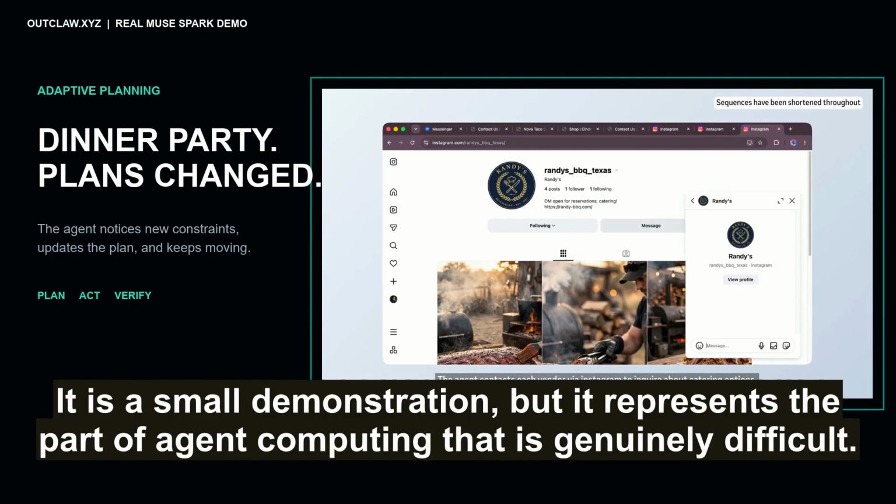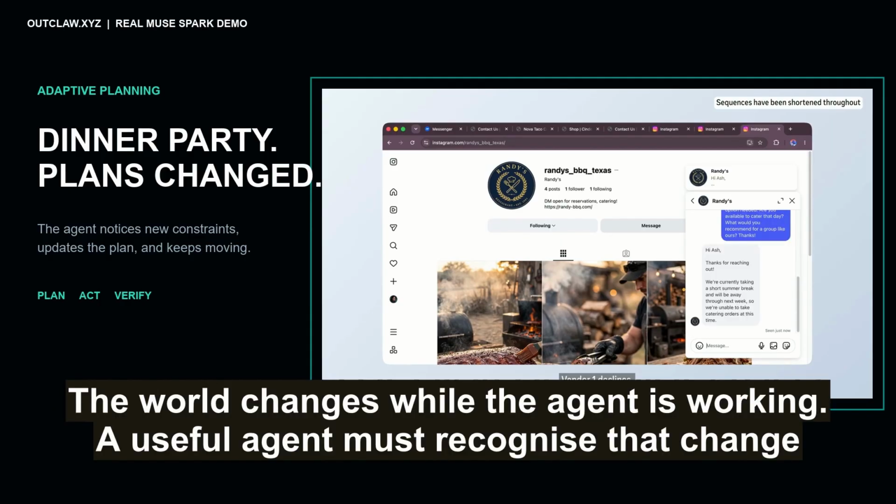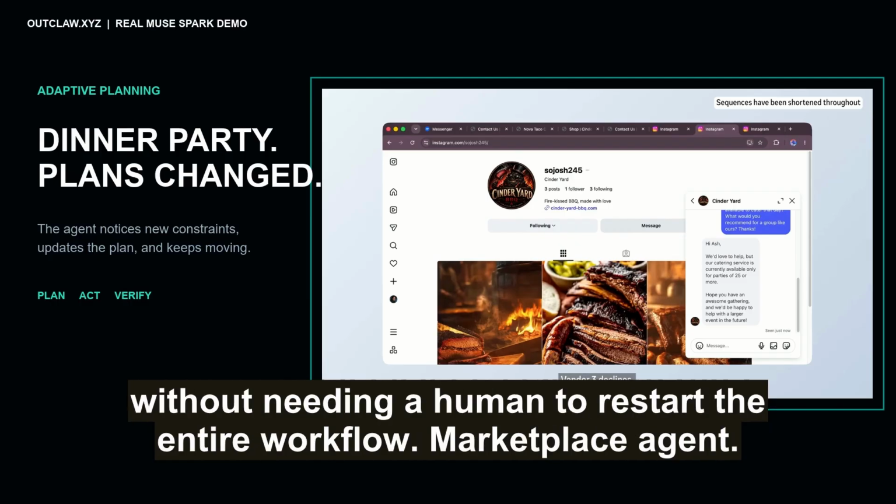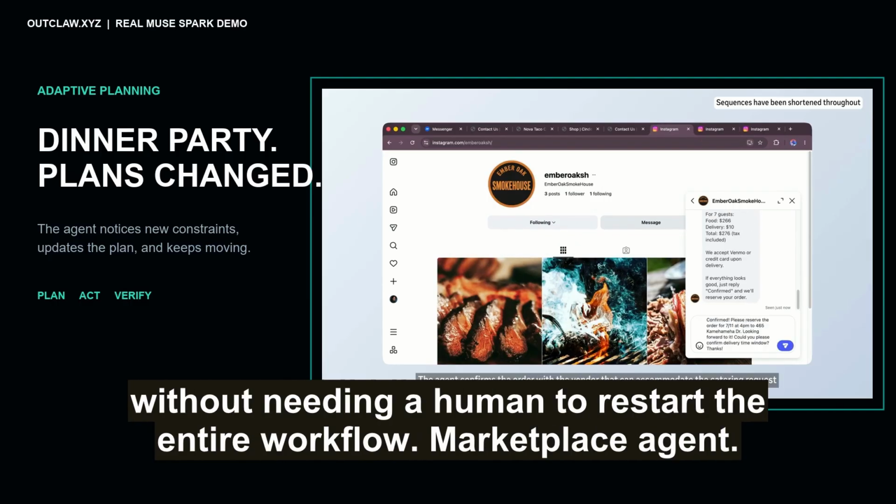It is a small demonstration, but it represents the part of agentic computing that is genuinely difficult. The world changes while the agent is working. A useful agent must recognize that change without needing a human to restart the entire workflow.